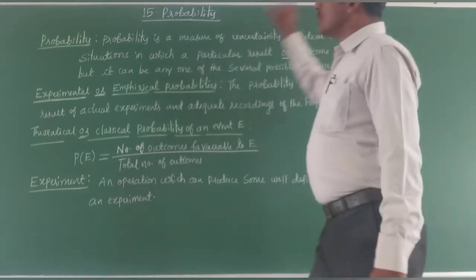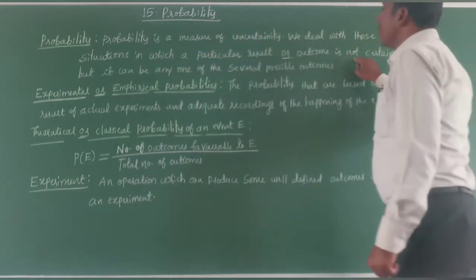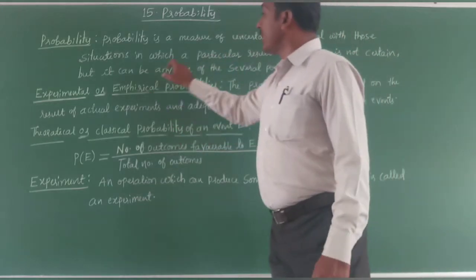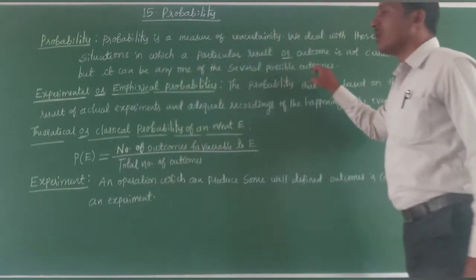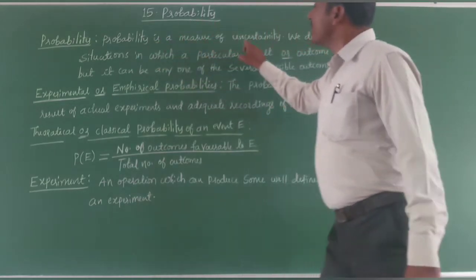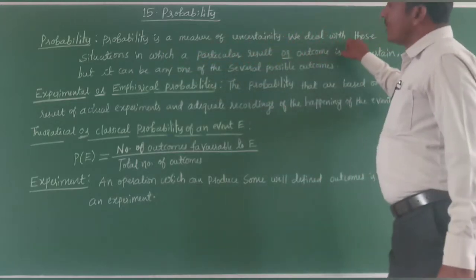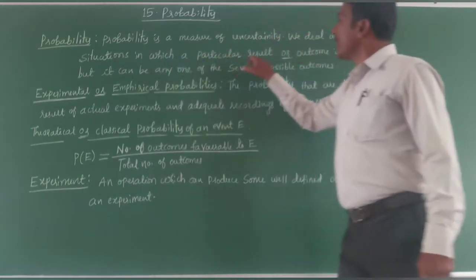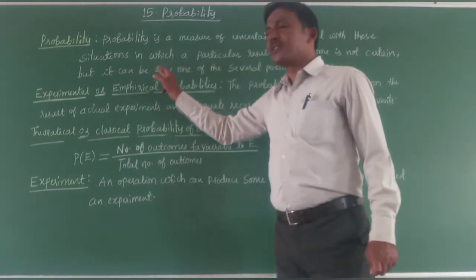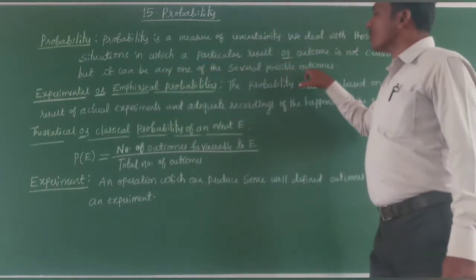We deal with those situations in which a particular result or outcome is not certain, but it can be any one of the several possible outcomes.